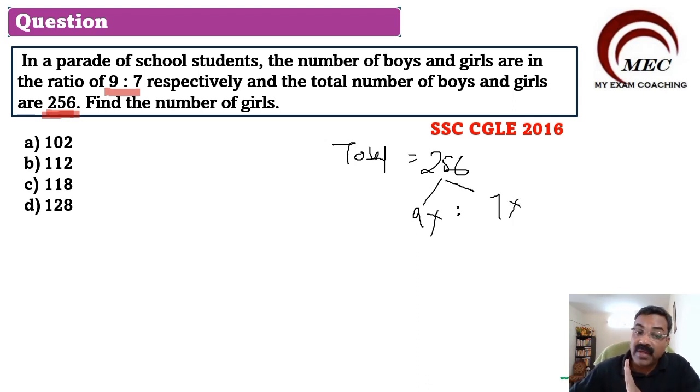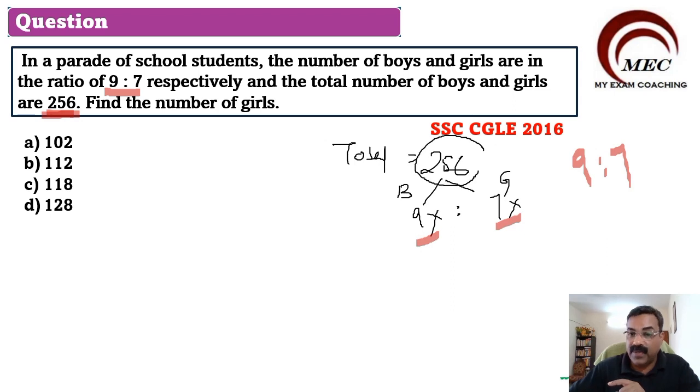Understand the concept very, very clearly. Why we are taking 9 and 7? Because it is given in the ratio 9:7. So 9x is the boys and 7x is the girls. Total 256. So 9x plus 7x, we have how many? 16x will be equal to 256. So what will be x?